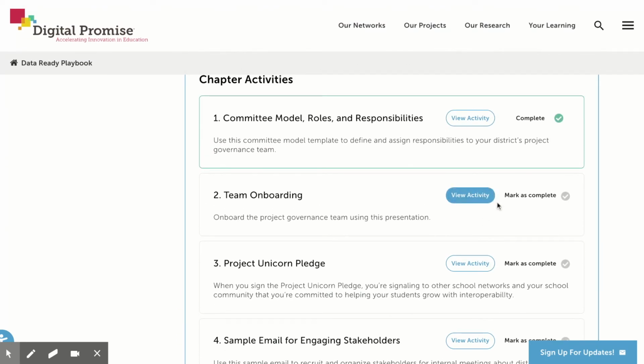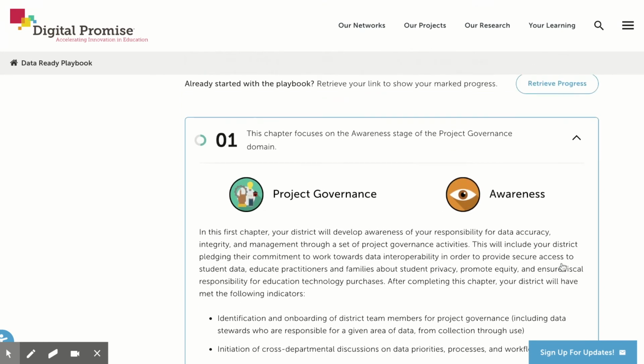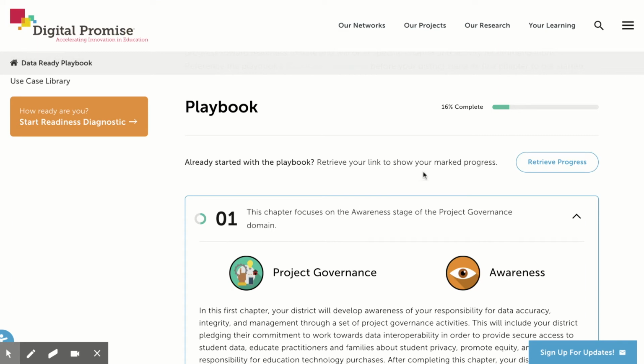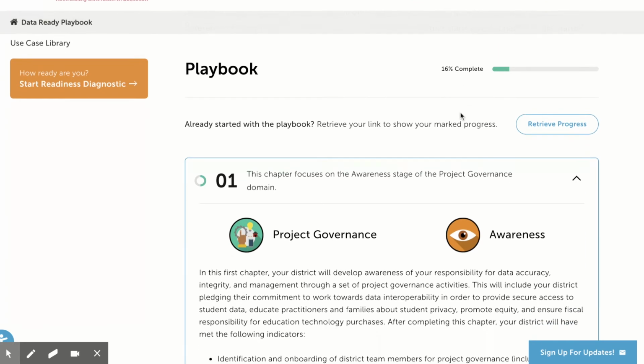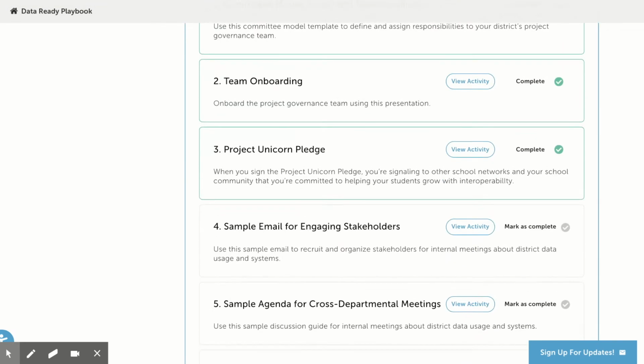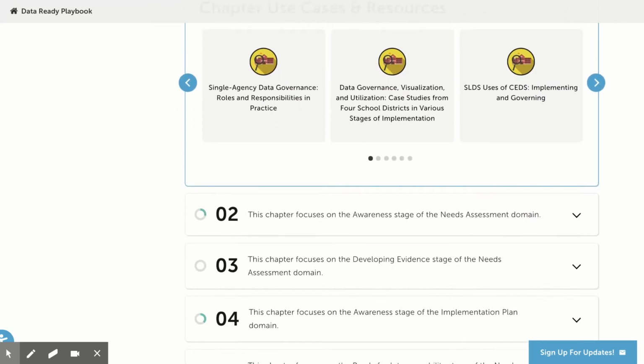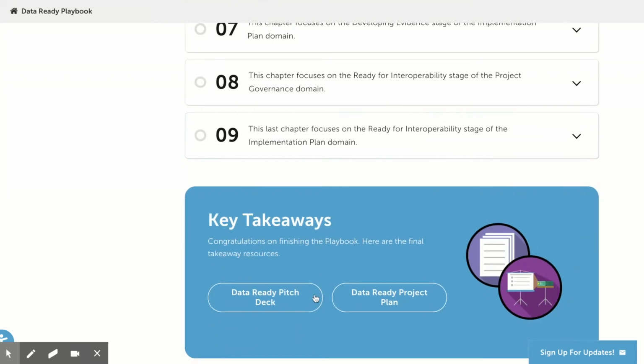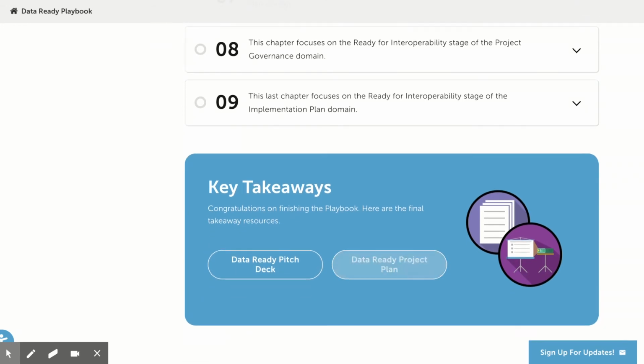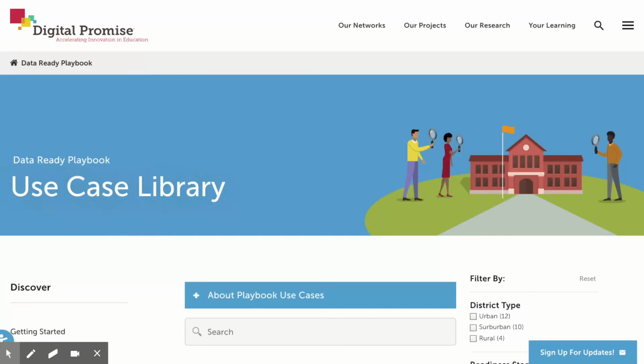As districts use the playbook, they can track their work by marking activities as they are completed, which will allow your district to see their chapter progress and overall playbook progress. After completing the playbook, your district will be ready to present your interoperability plan using the Data Ready Project Plan and Data Ready Pitch Deck. These resources will allow your district to clearly articulate your district's business case, goals, timeline, and budget.